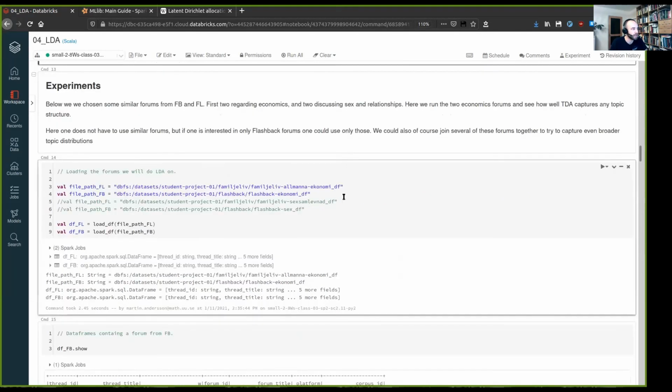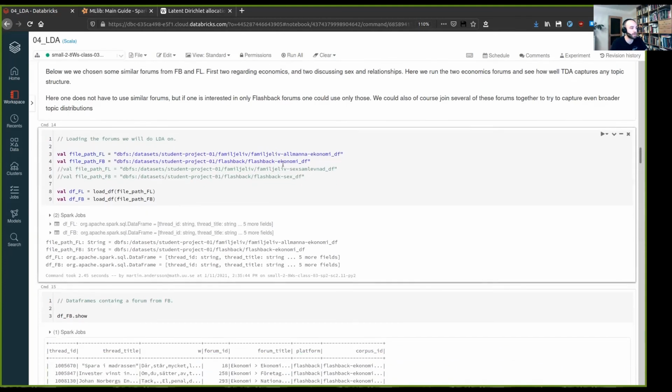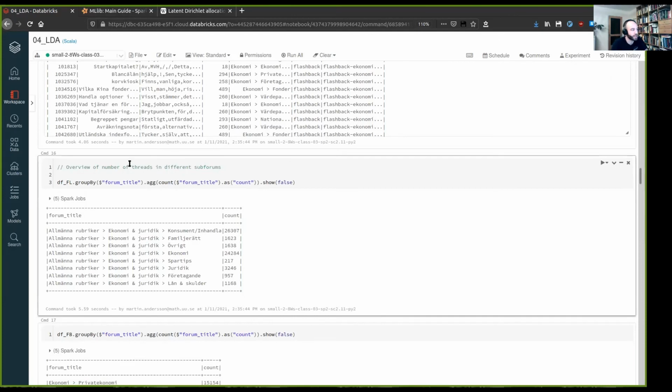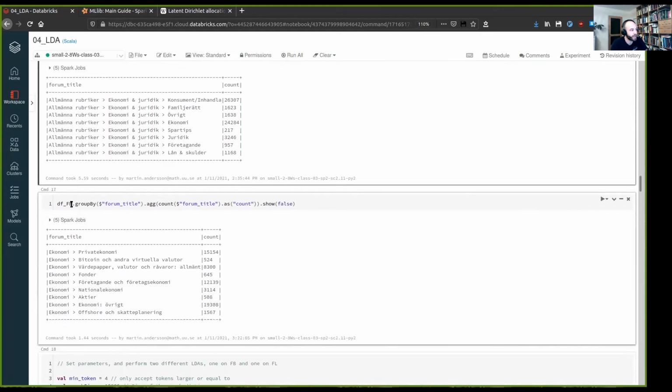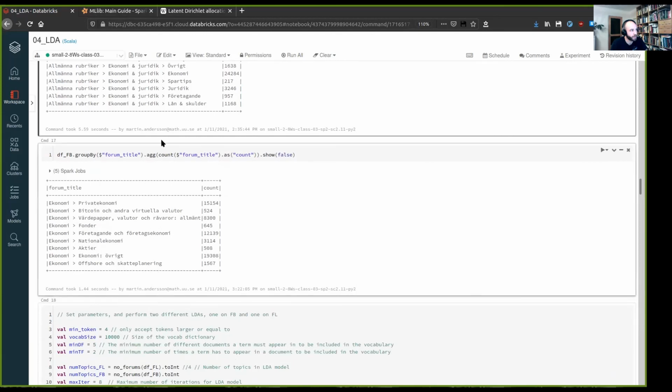So for the actual experiments which we did, as I said before, both Familjeliv and Flashback have economics parts and one part for sex and relationships. So we played around a bit with both of those. Here we'll see the economics part. So we load the economics forum from both Flashback and Familjeliv. The structure of the forums looks like this. So this is Familjeliv. It has 8 sub-forums in the economics part. Flashback looks like this. So a bit of difference here, but they're both about the economy at least.